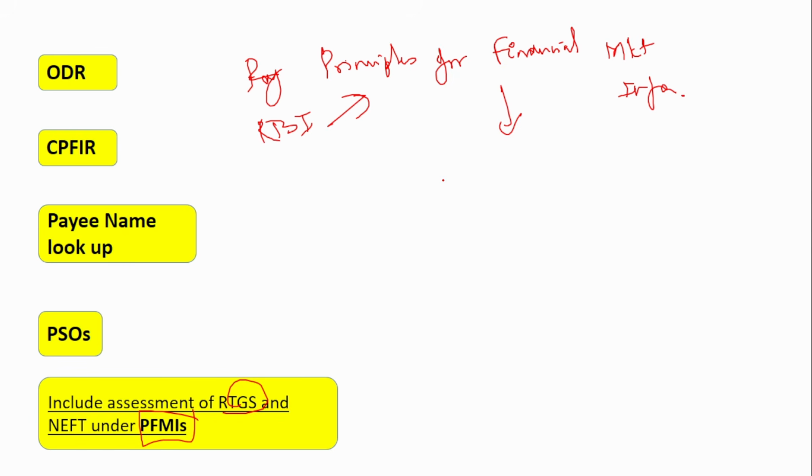Two parties together have published this. One is the Committee on Payment and Market Infrastructure, in short called CPMI. Second is the International Organization of Securities Commissions. Remember, together they have published these principles. Under these principles, all the authorized payment systems are supervised by the RBI. So all the payment systems operating in India have to follow the PFMI standards.